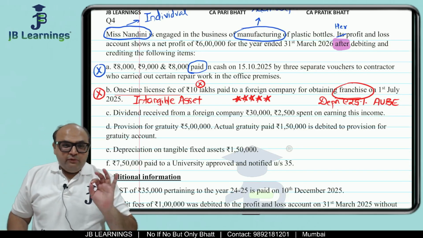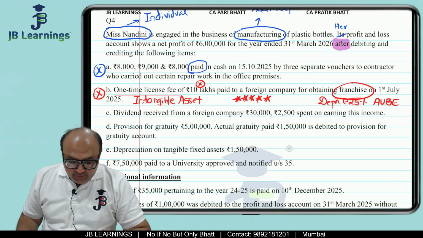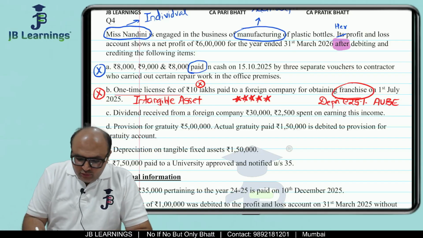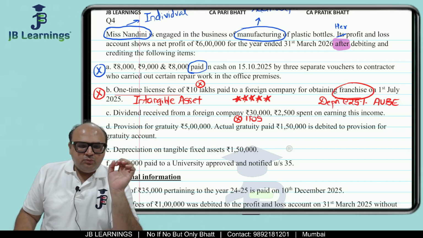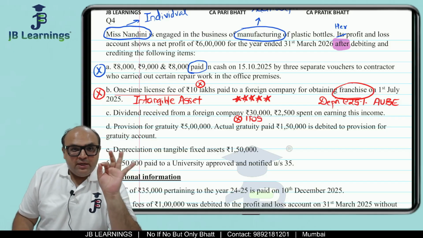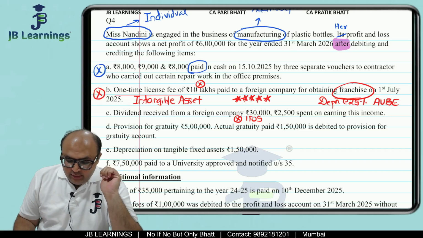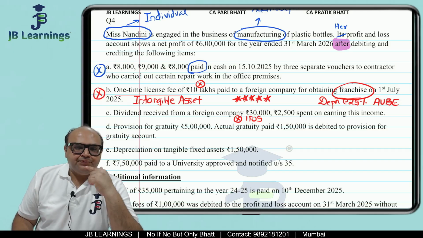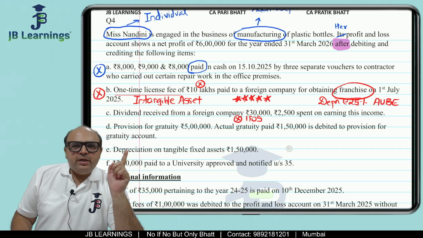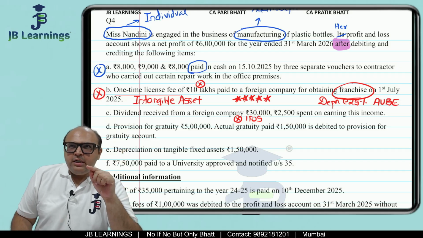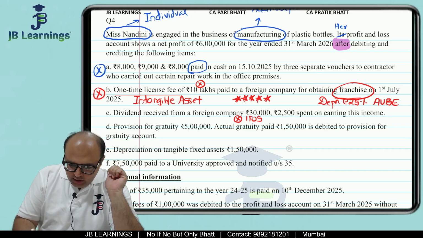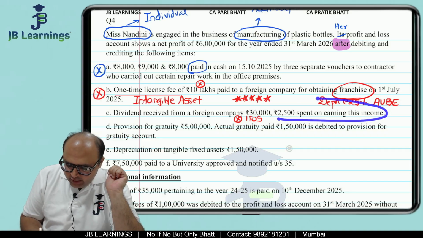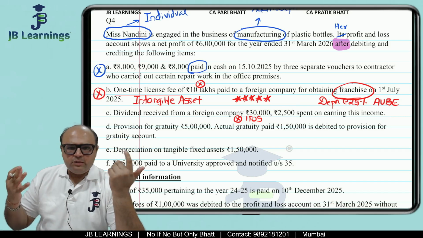Now, the next point is also very important, very tricky. Dividend received from a foreign company. So friends, we know dividend is income from other sources. So dividend received from foreign companies, income from other sources. Now the next part is very, very tricky and very, very important. 2,500 was spent on earning this income. Now friends, if you remember your income from other sources, from dividend income, you can deduct only one expense, which is interest on loan. Now over here, they have not specified the nature of the expenditure. They have just said 2,500 was spent.